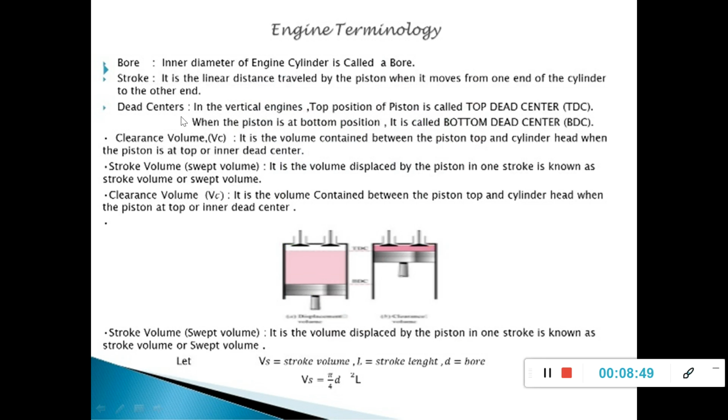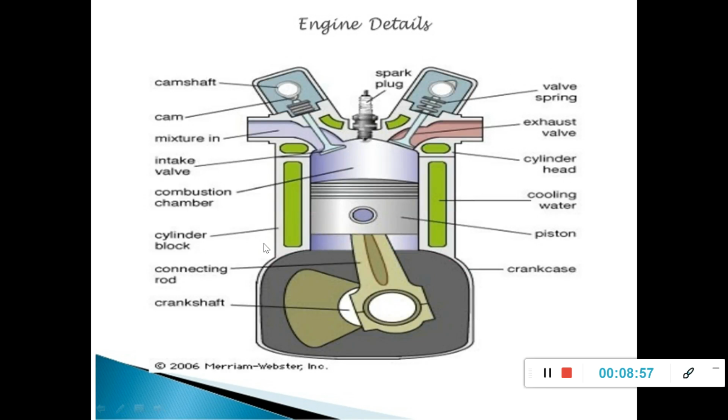Then dead centers, as we discussed, are the top dead center and bottom dead center. Clearance volume means, so here when the piston reaches its top dead center position, the volume left here for combustion is called the clearance volume.